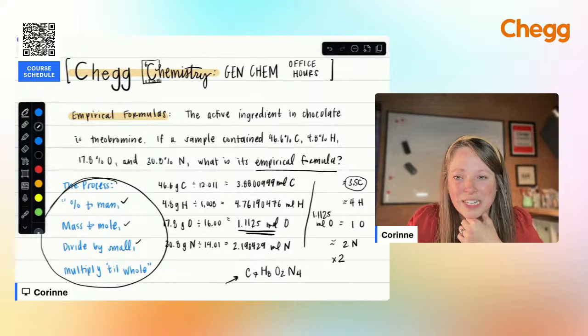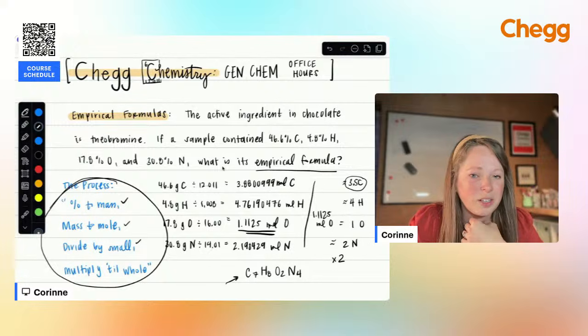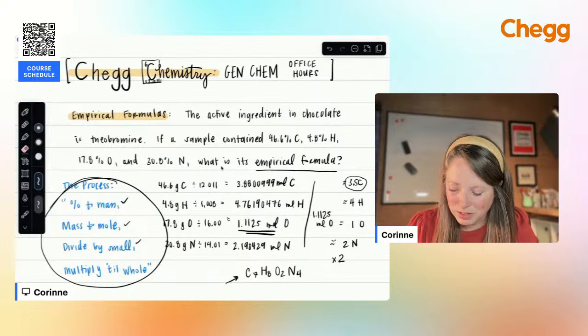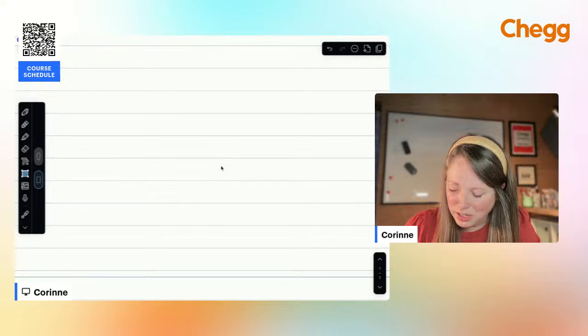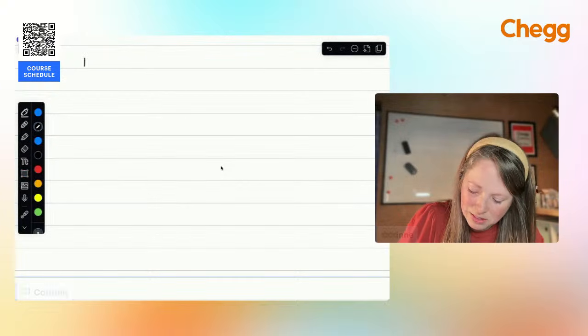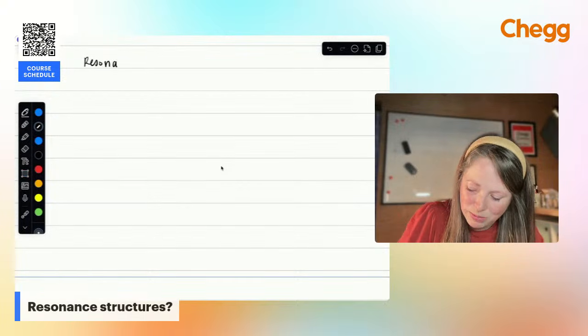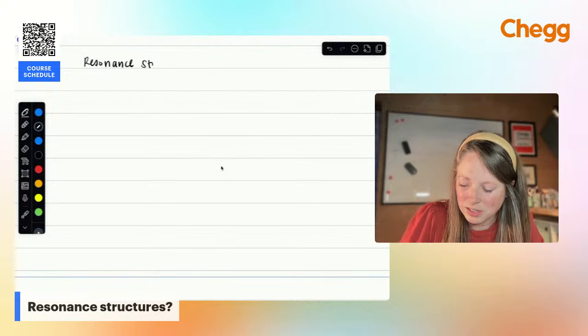Okay, it looks like resonance structures. I have a request for VSEPR theory. All right, let's go ahead and do resonance structures, and then we'll talk about VSEPR, and then we'll go from there. All right, so let's talk resonance. And with resonance, we have to talk formal charge.